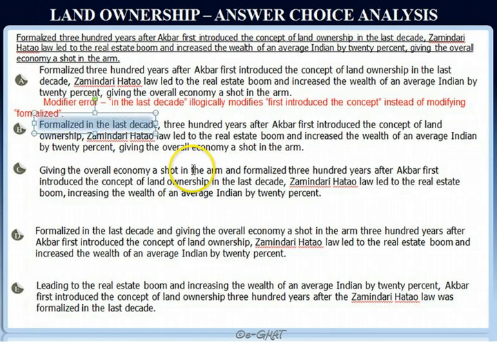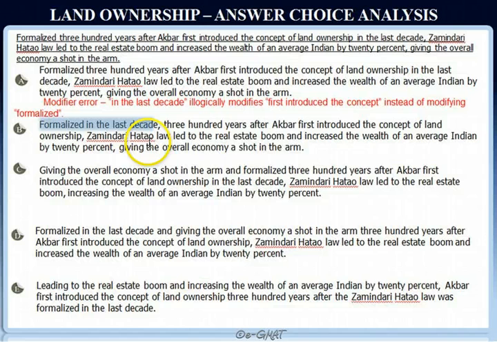Now let's check if this answer choice has some other errors or not. Formalized in the last decade, 300 years after Akbar first introduced the concept of land ownership. Okay, this is also fine. 300 years after now provides additional information about when this thing was formalized. So these two modifiers together basically provide timing information about the Zamindari Hatao law.